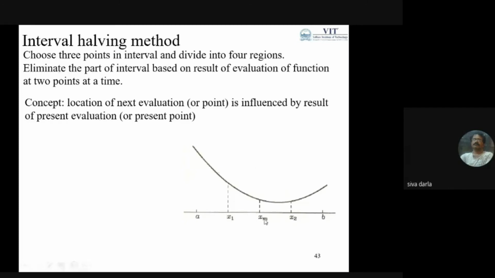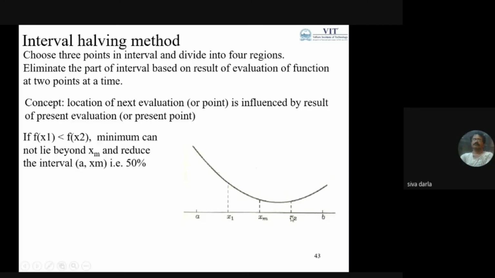So here xm is the mid of the A and B range, the given range. Based on this range, I can find the x1 point and x2 point. If f of x1 is less than f of x2, the minimum cannot lie beyond xm, so I'm going to delete xm and b. So it reduces half of the interval of uncertainty. That's why the name indicates it is the interval halving method, where the uncertainty range is reduced by 50%.